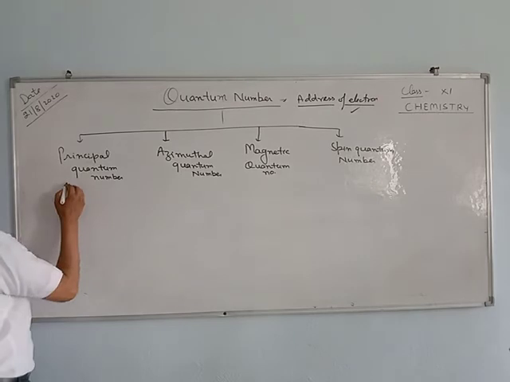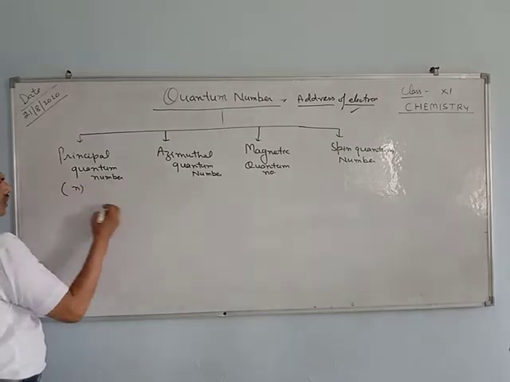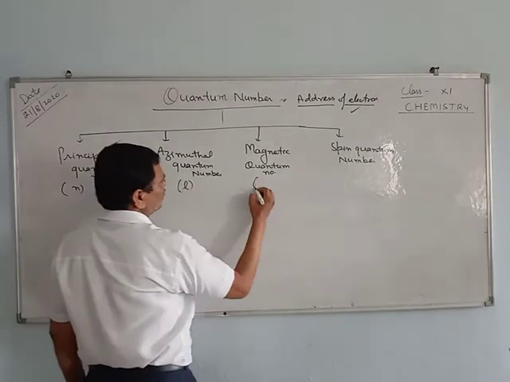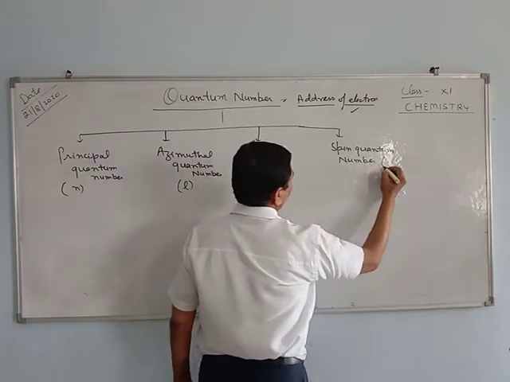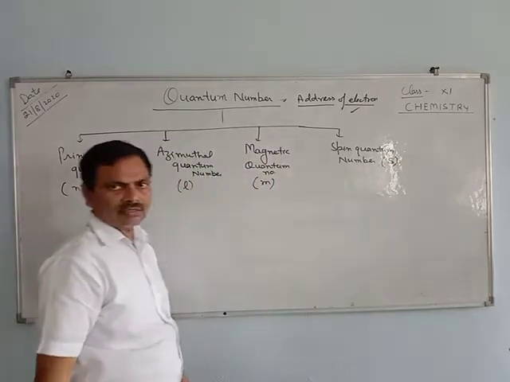Principal quantum number is represented by n, this is L, this is m, and this is represented by s.